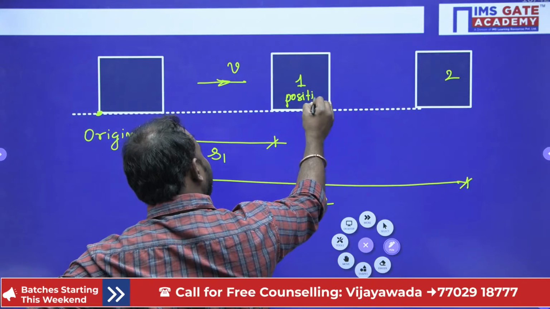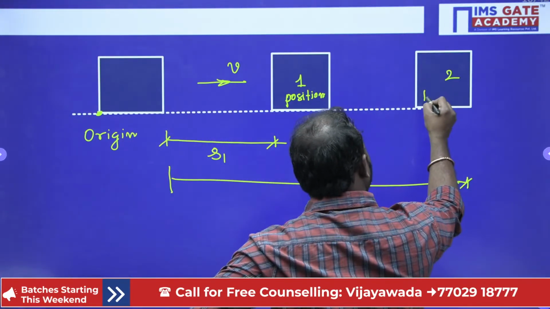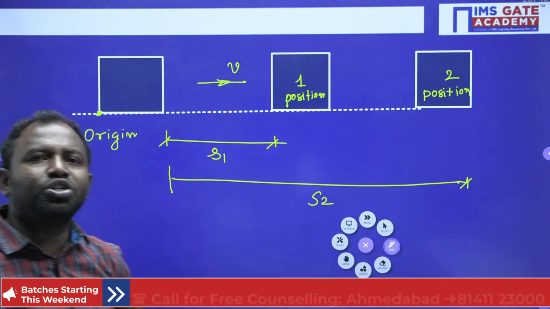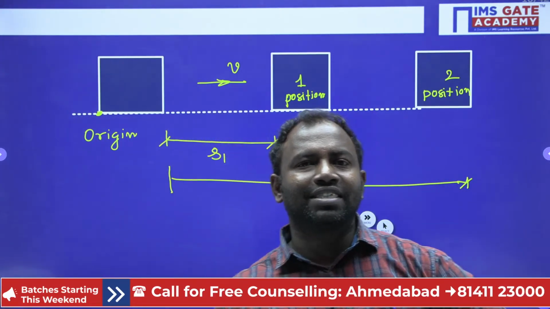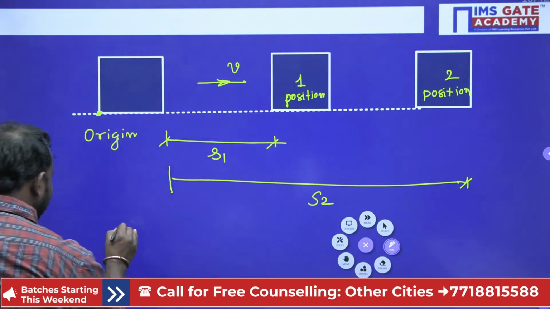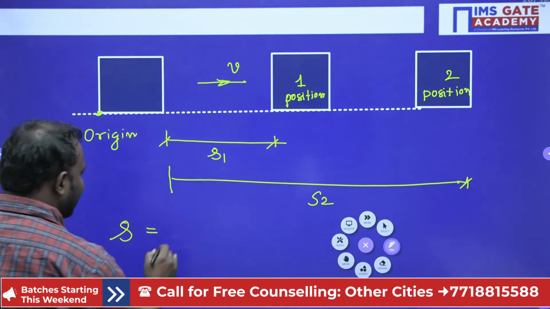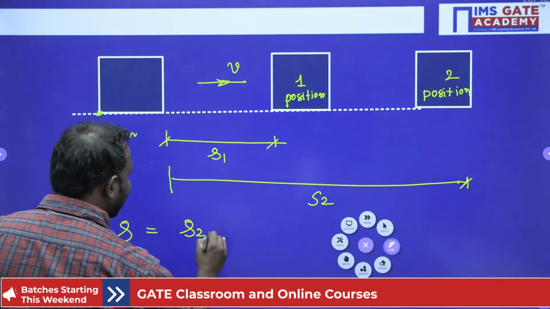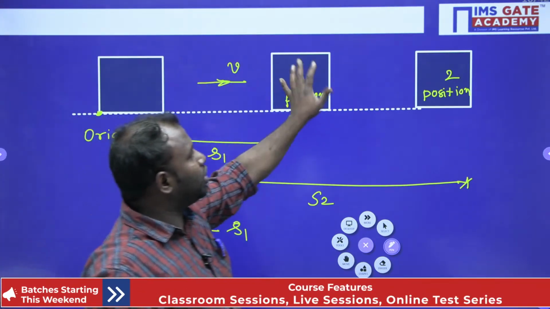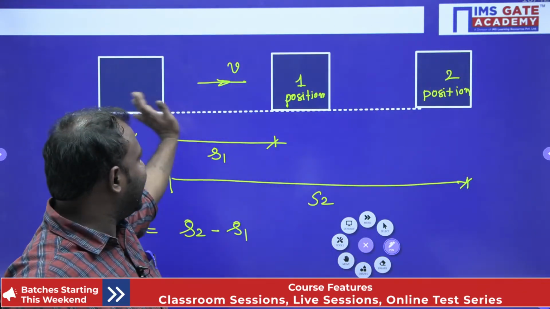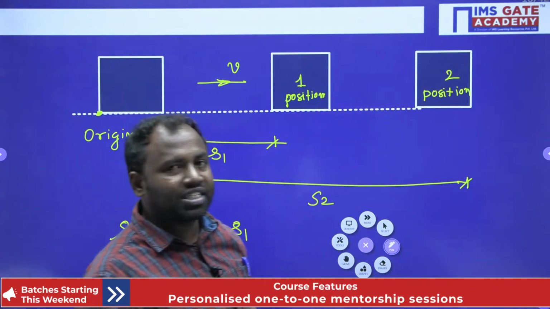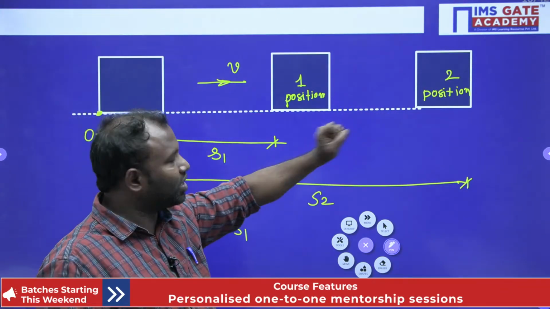Suppose a body is at the first position, and after some time it reaches the second position. Now, the change in position of a body when it is in motion is considered a displacement. My displacement is S2 minus S1, the displacement of the body from the first position to the second position. Initially it has traveled, but the displacement from the first position to the second position is S2 minus S1. This is the displacement.